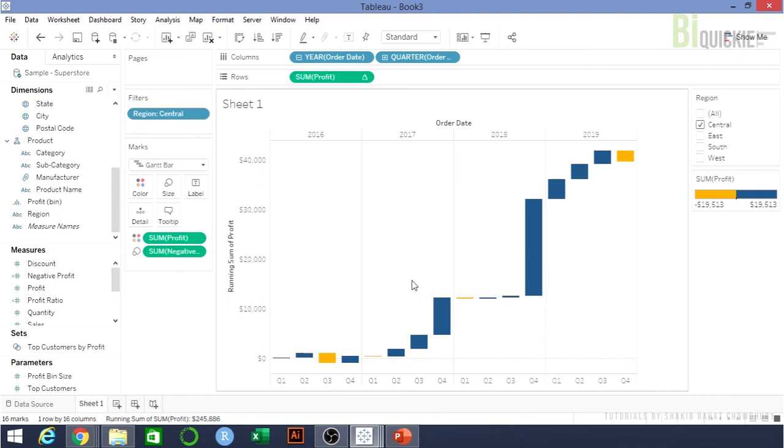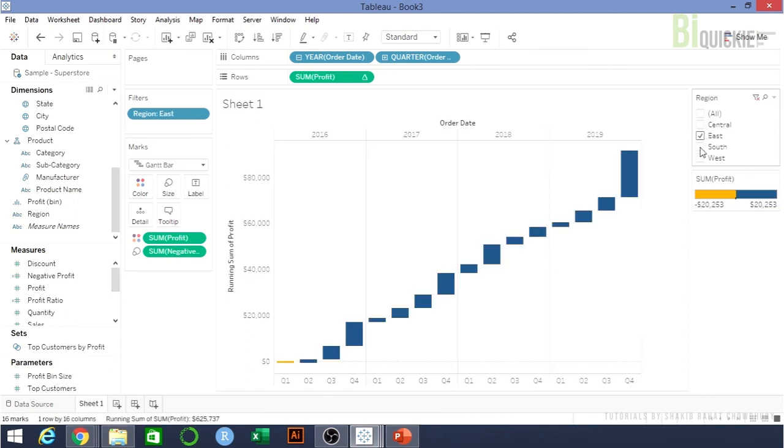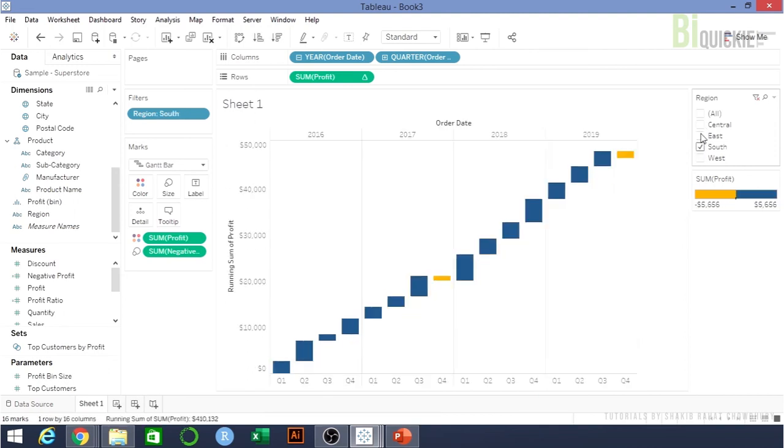We can see that in 2016 we had a negative profit of $2004, and we made most of the profits in quarter 4 of 2018. And we can see the chart for other regions as well. So it works for the south, you can see that.